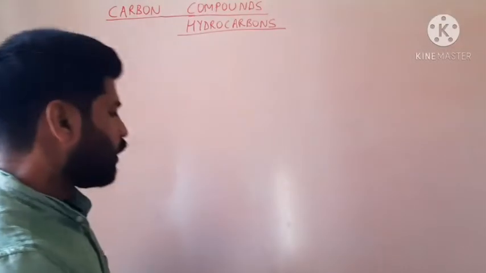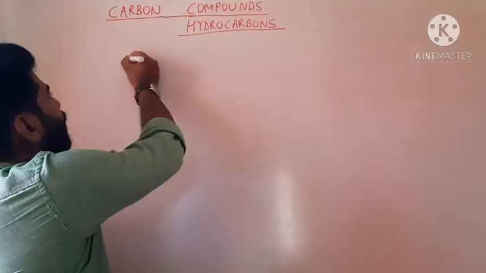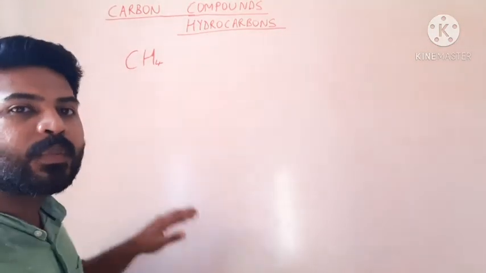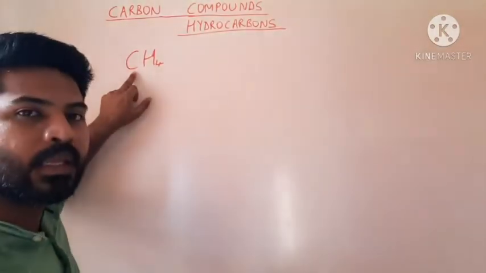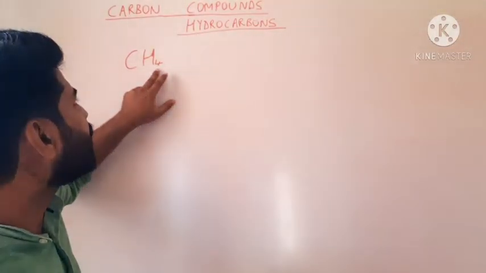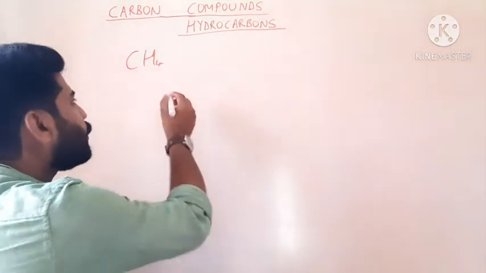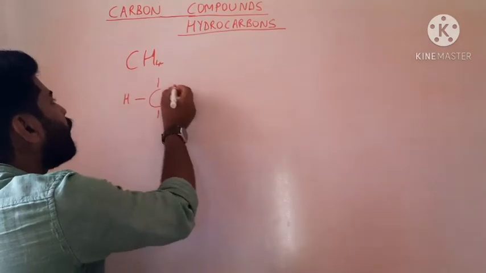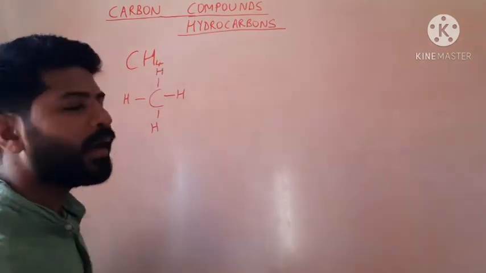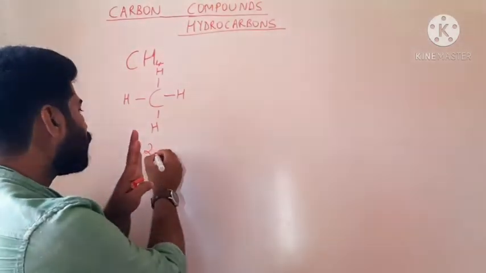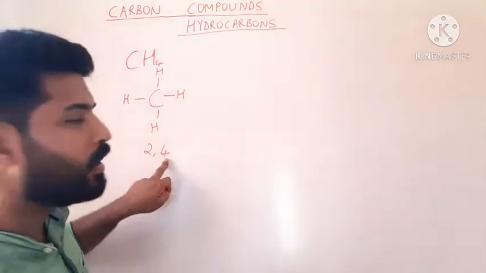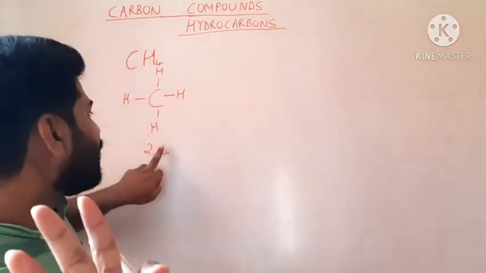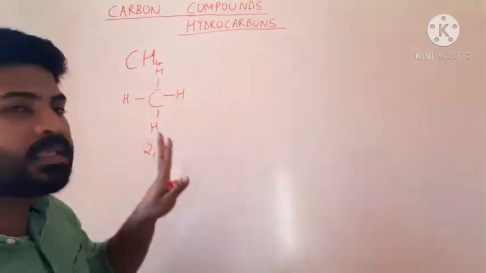Now, if we observe, methane has the chemical formula CH4, which means that one atom of carbon is covalently bonded to 4 atoms of hydrogen. By doing so, the valencies of carbon are satisfied. We know that carbon requires 4 valence electrons to become stable. So by sharing one electron pair with each hydrogen atom, the 4 valencies are satisfied and carbon is stable.